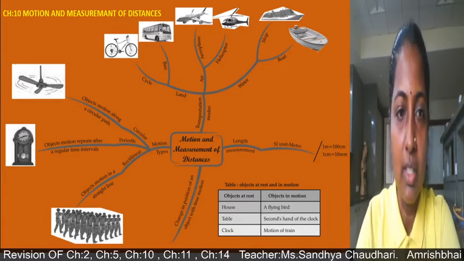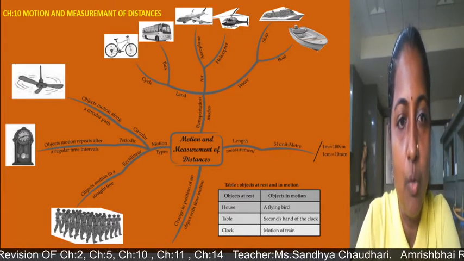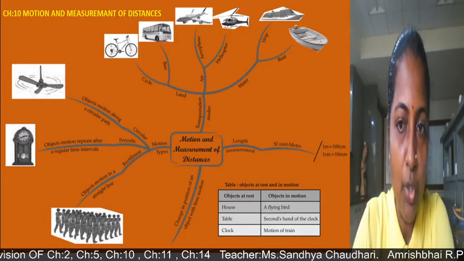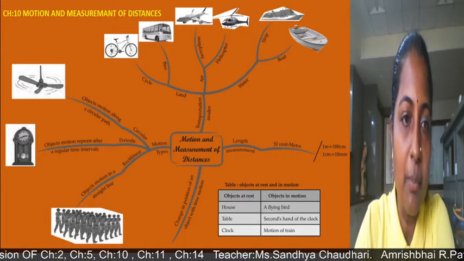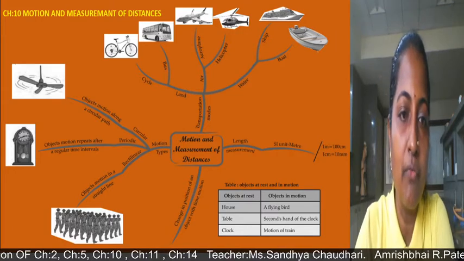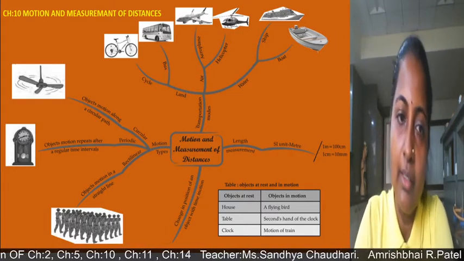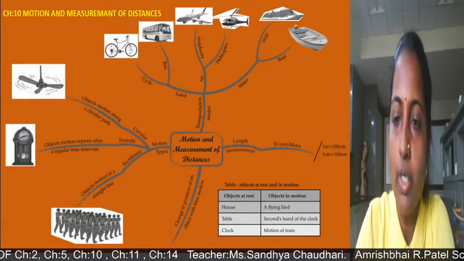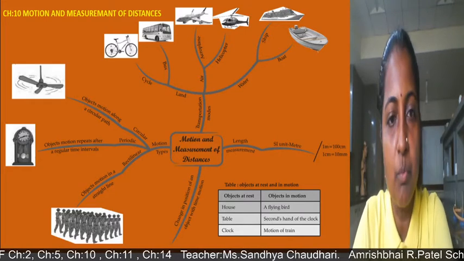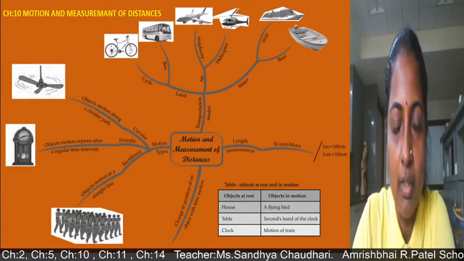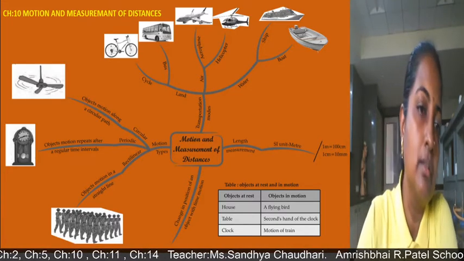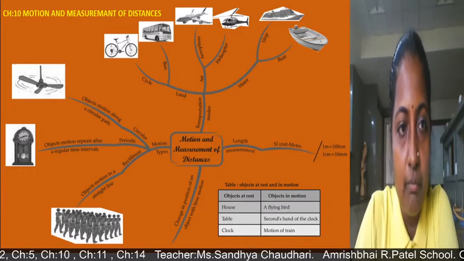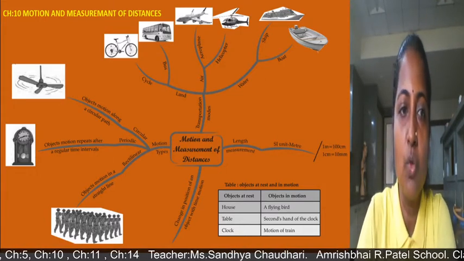different types of motion. That is circular motion, when an object moves along a circular path, it is called circular motion. Then periodic motion, the object's motion repeats after regular intervals of time, that is called periodic motion. And non-periodic motion means the object does not repeat its motion after regular intervals of time. Periodic motion example you can say pendulum of a wall clock, then formation of days and nights. And non-periodic motion means earthquake, tsunami. Circular motion example, rotation of the blades of the fan.